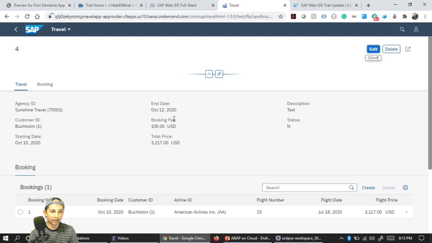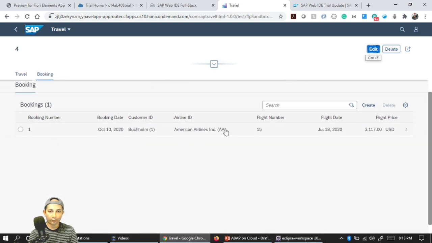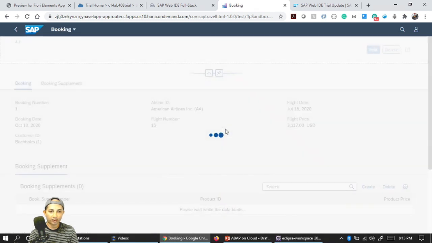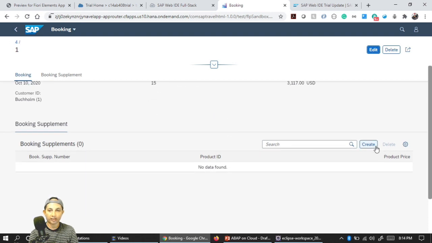Now going to my booking layer. This is my booking. If I click on here, now you see the create button from the Fiori application. That is why I added this third layer. Otherwise I wouldn't be able to explain or show what the consequences are and how to resolve it, because you might be trying to figure out what went wrong, but actually it's a limitation. You have to come to Fiori to experience the end-to-end CRUD operations.